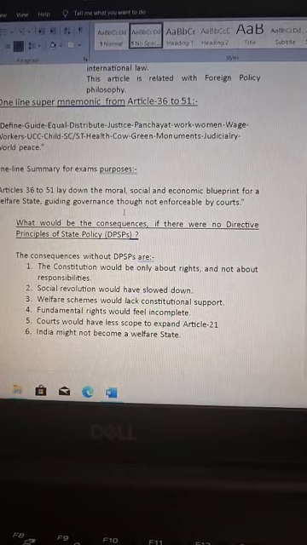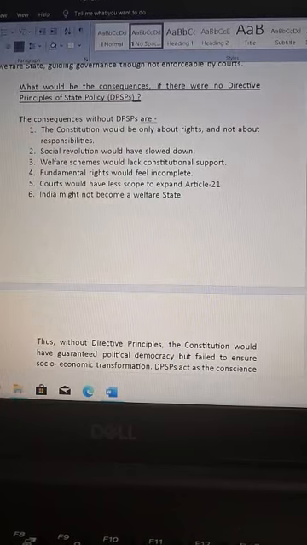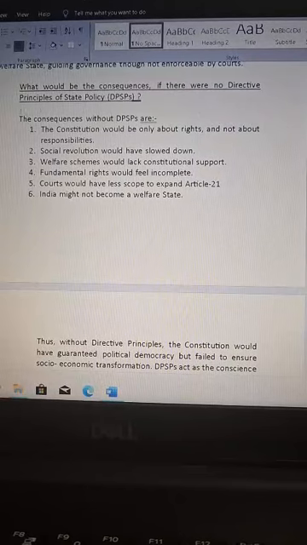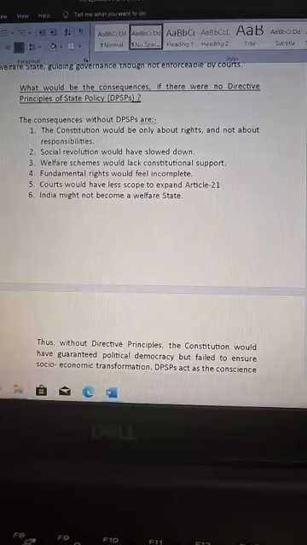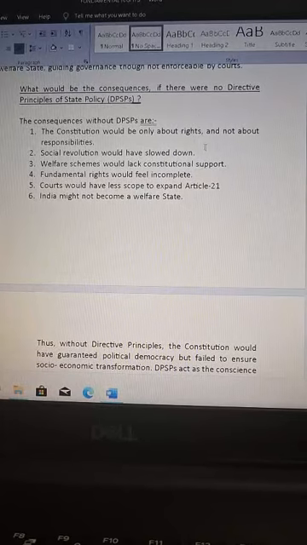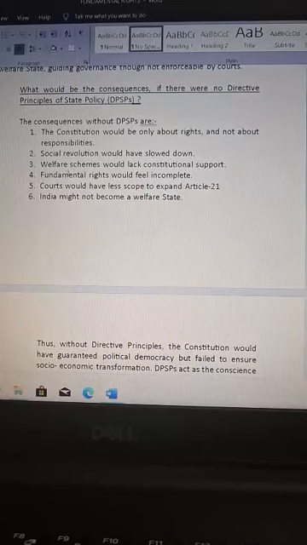enforceable by court. What would be the consequences if there were no Directive Principles of State Policy? The consequences without DPSPs are: number one, the Constitution would be only about rights and not about responsibilities. Number two, social revolutions would have slowed down. Number three, welfare schemes would lack constitutional support. Number four, fundamental rights would feel incomplete.